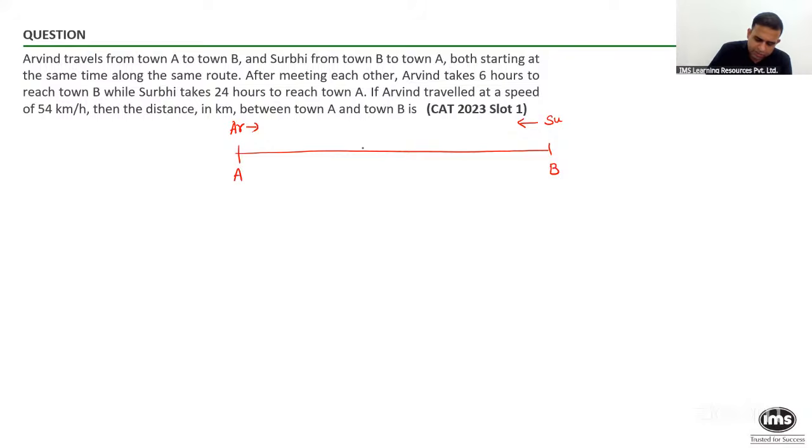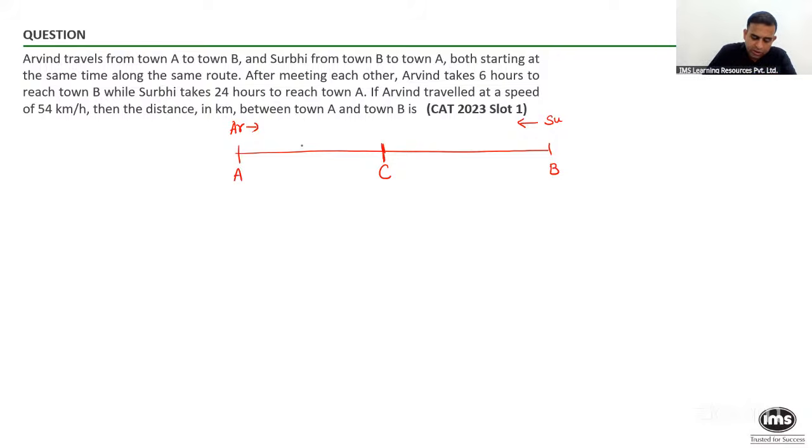Suppose I call this point C. I don't know, I'm just keeping a point C as the meeting point. No, it's not distance, Siddharth, Sarthak and Divyansh. They have not covered the same distance. The point is I'm saying the time for which they have moved. The time in which Arvind goes from A to C is the same as the time in which Surbi goes from B to C. Time is constant and not distance.